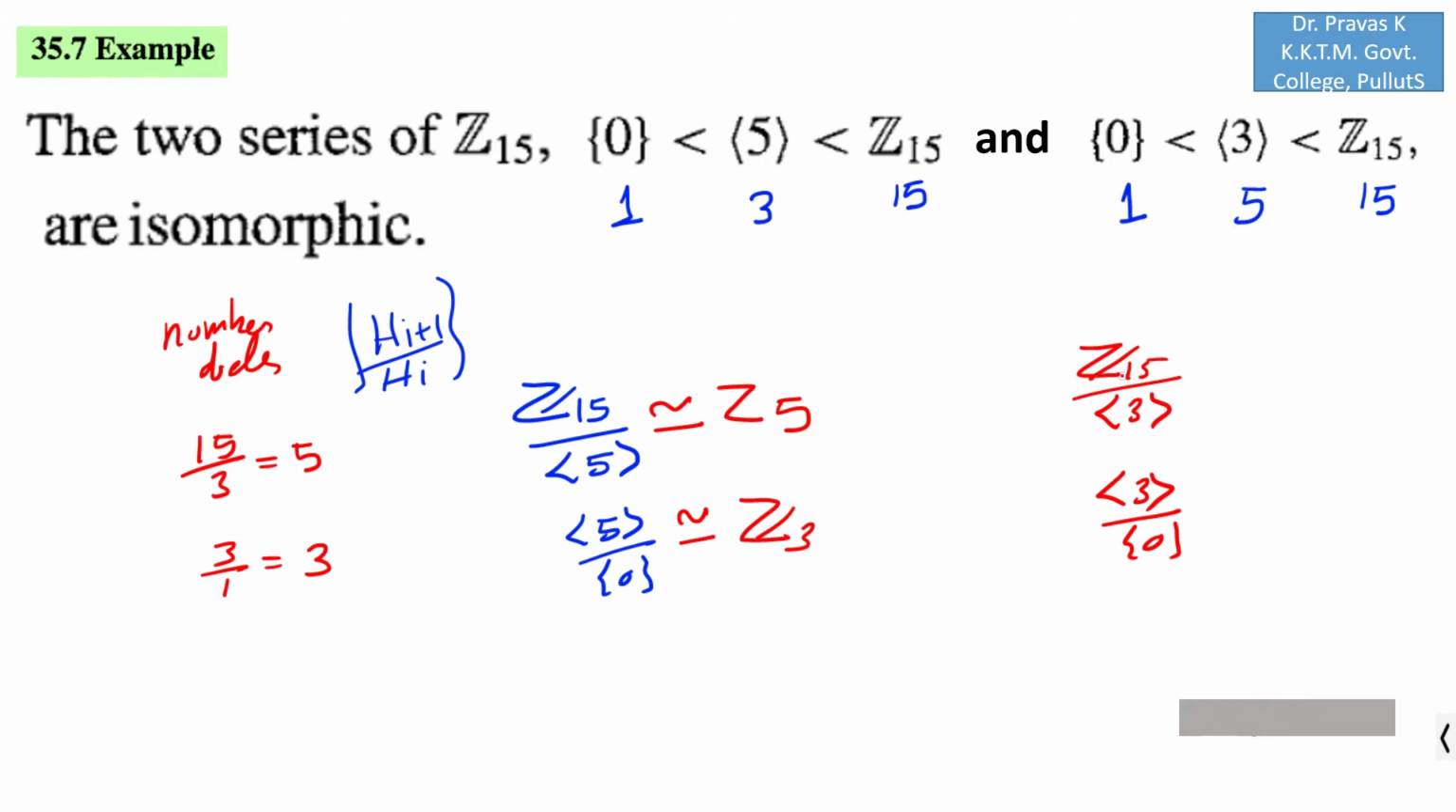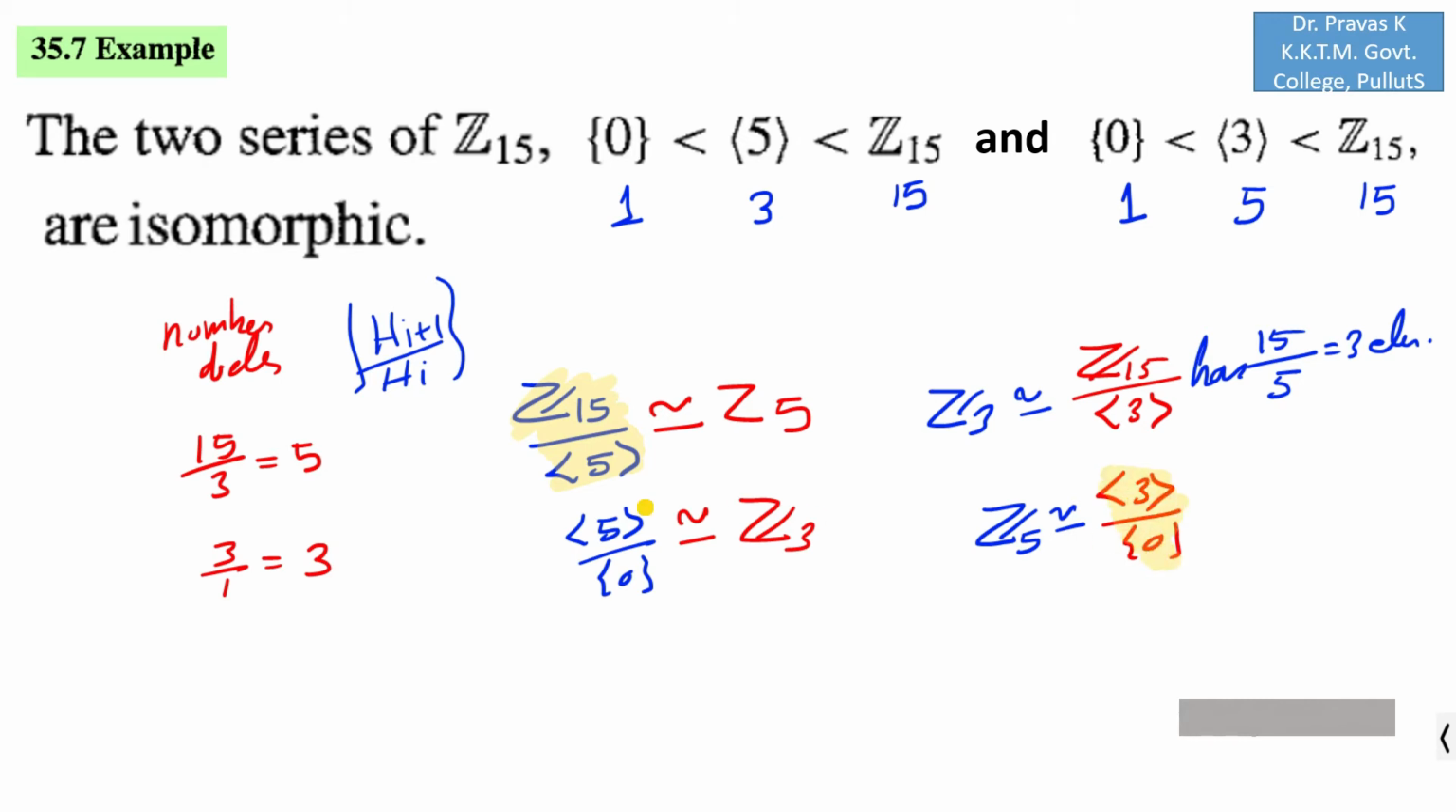If you look at the second set of factor groups, here you can see Z15 over the cyclic subgroup generated by 3. This is cyclic as per the previous argument, and it contains 15 over 5 elements, that is equal to 3 elements, so this is isomorphic to Z3. Similarly, this is isomorphic to Z5. So you can find a 1-1 correspondence between the first factor group Z15 over 5, which is isomorphic to Z5, and this, which is also isomorphic to Z5.